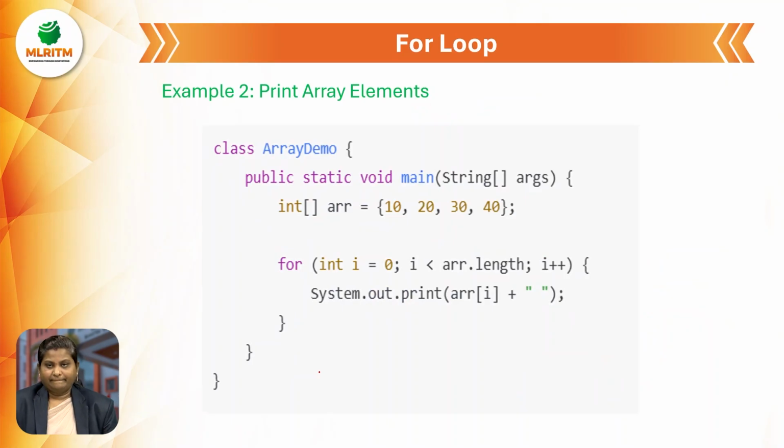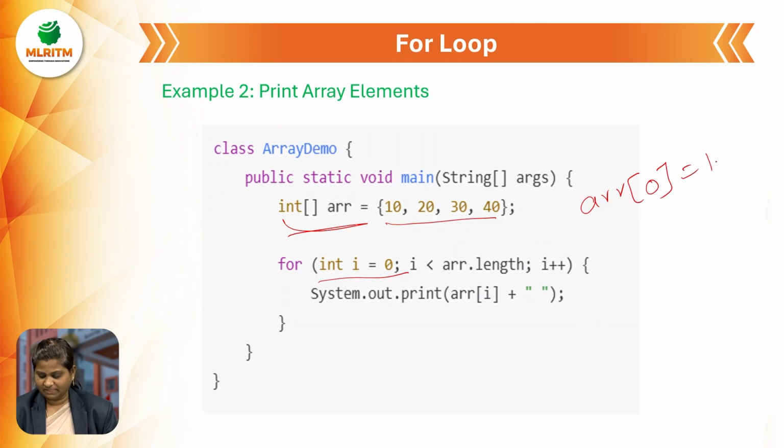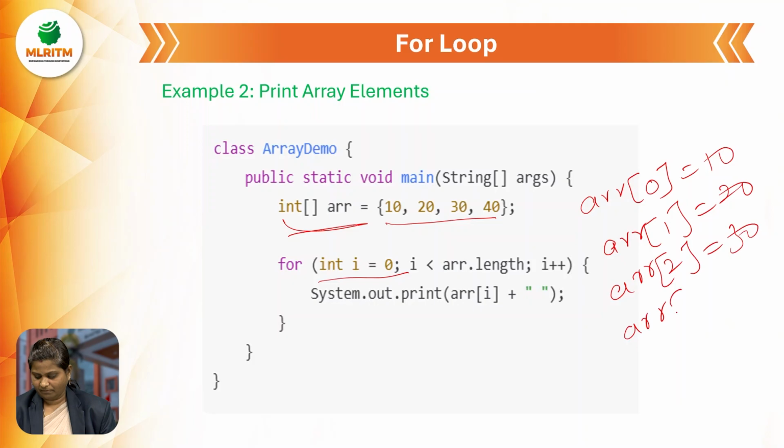Here, print array elements in a for loop. First we initialize the array values with 10, 20, 30 and 40. Here I is equal to 0. How will we print the array values? First, array of 0 address, it will take like this. This is the assigning of the values to the array. Now, why did I initialize the I value as 0?